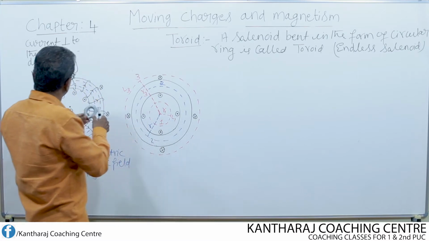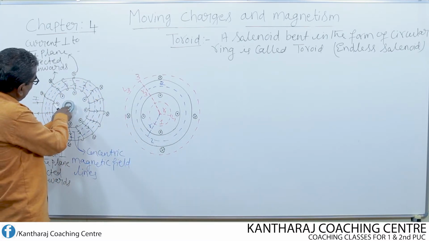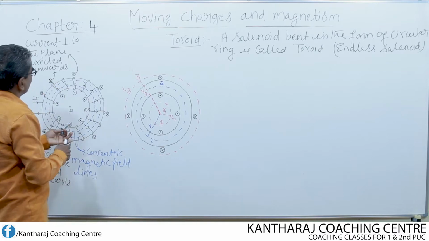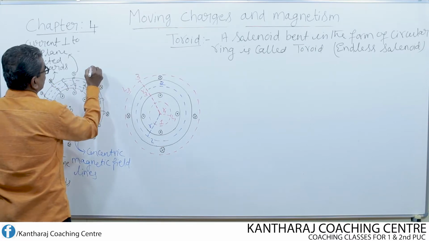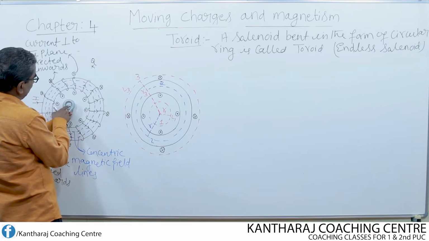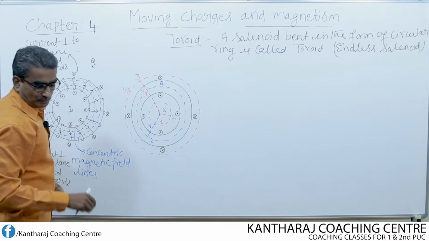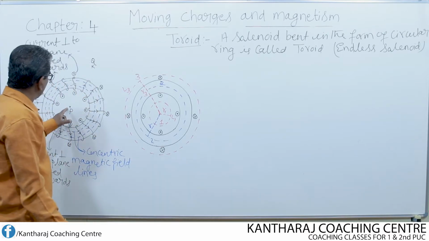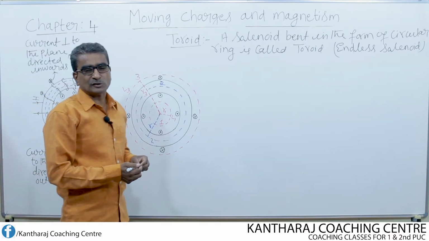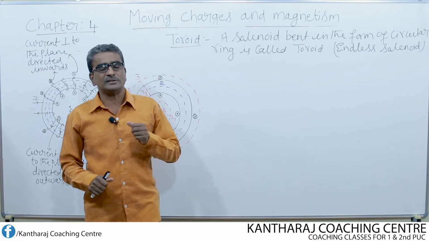If I imagine this as the toroid, this will be the point P, and one more point here, say this is the point Q. Both at point P and at point Q, the magnetic field is found to be nearly equal to 0.